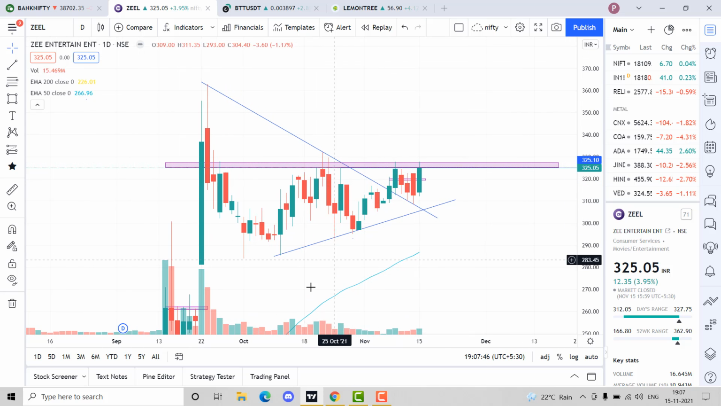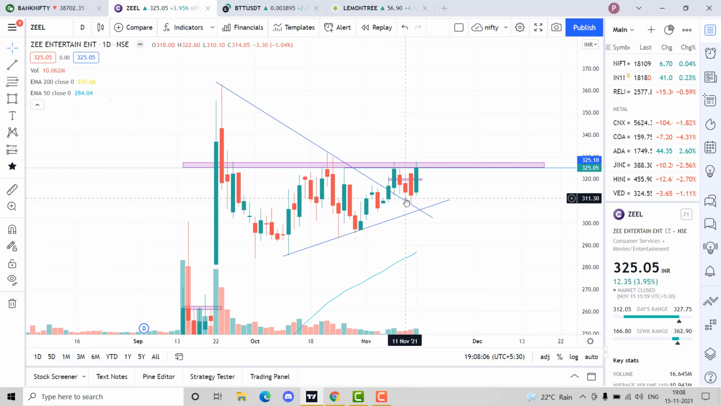This is the same script I had analyzed today, Zeal. As you can see, a nice resistance, a breakout of a resistance with increase in volumes. See these two candles, an increase in volume on 8th and 9th November. A good increase. We have a retest also, and we're consolidating in this 325 to 310 zone, a 15 rupees zone.